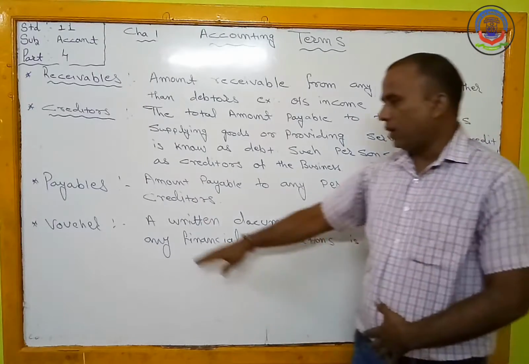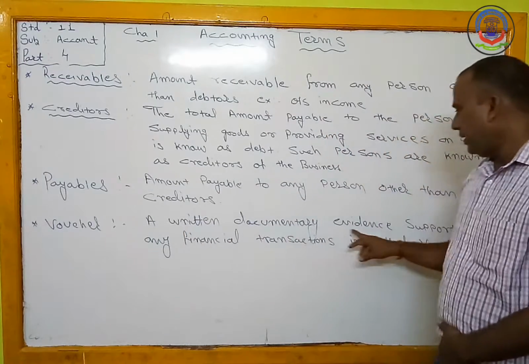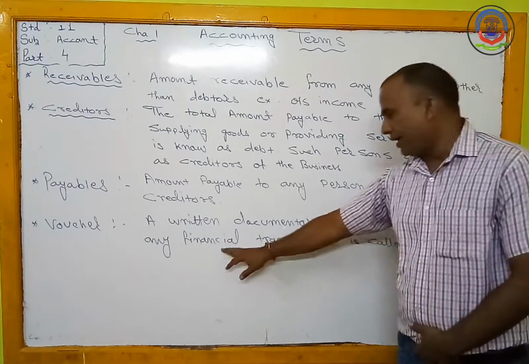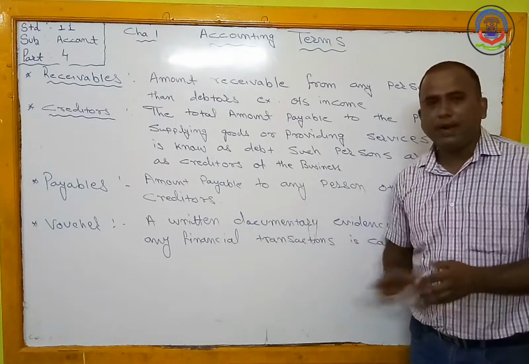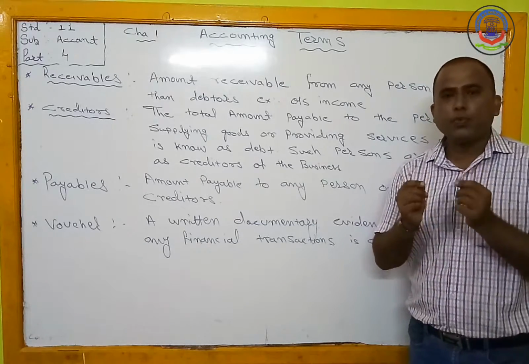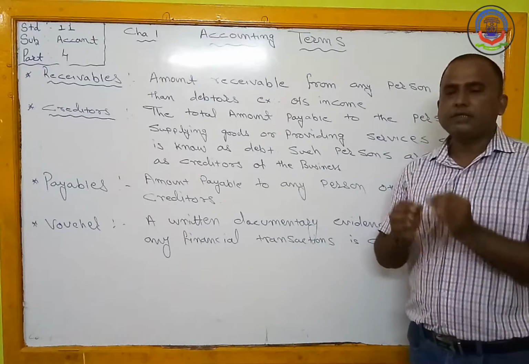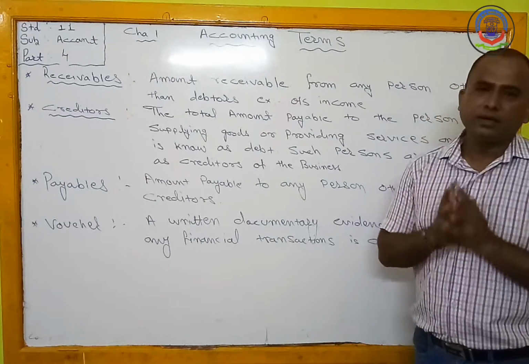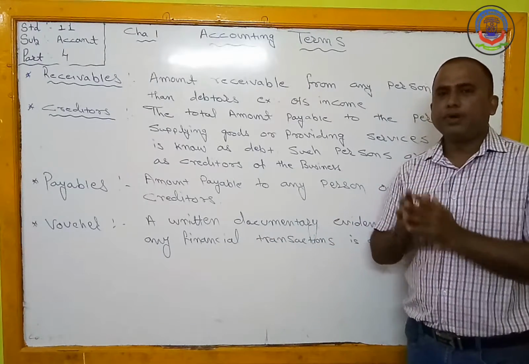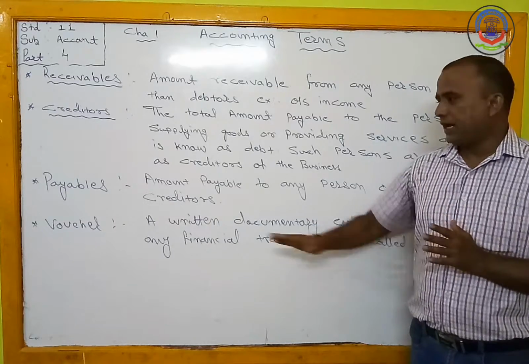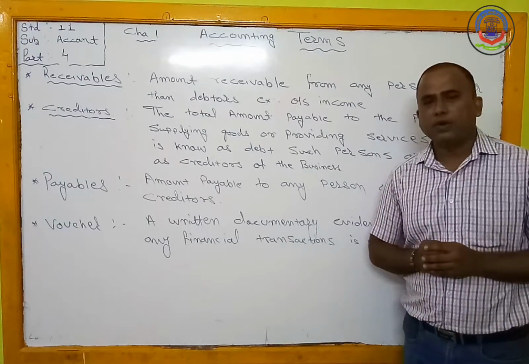Next one is there voucher. Voucher, that means bill. A written documentary evidence supporting any financial transaction is called as a voucher. So it is a written documentary evidence. It becomes one proof. This document becomes a proof that the transaction took place between the trader and the customer. It is a written document between the trader and the customer, that is known as a voucher or that is known as a bill. It is a very important document.